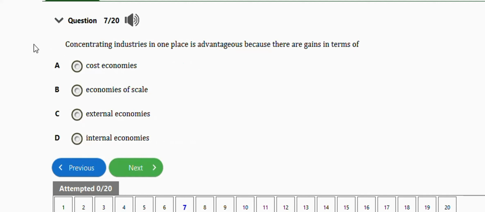Next question says concentrating industries in one place is advantageous because there are gains in terms of: cost economies of scale, external economies, internal economies. So guys, the right answer is option C, which is external economies.